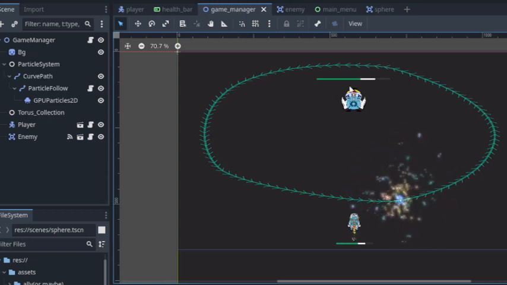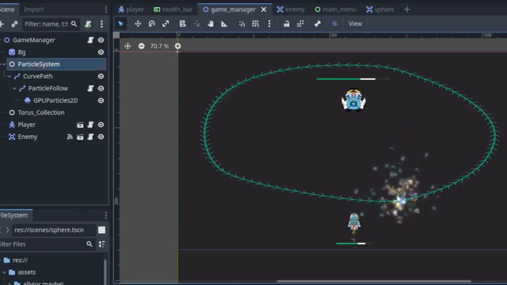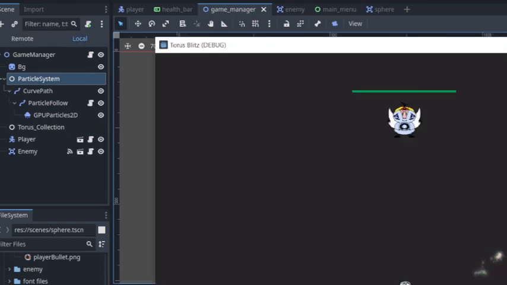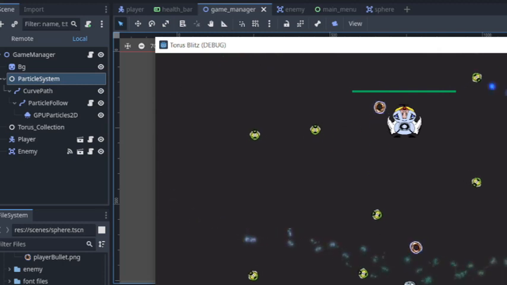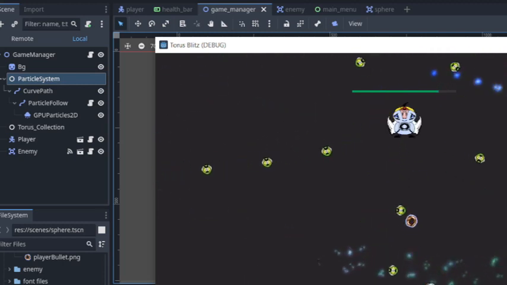You might not see it properly, but I have this particle system for that. What this will do is just go around this path, and if I play it, you'll see it will follow that path and add some glitters to the scene.